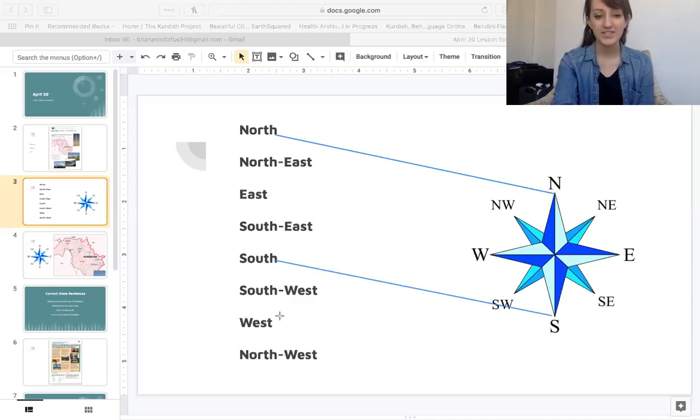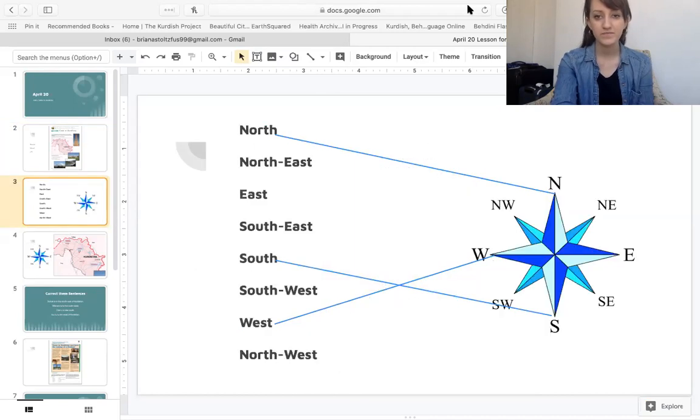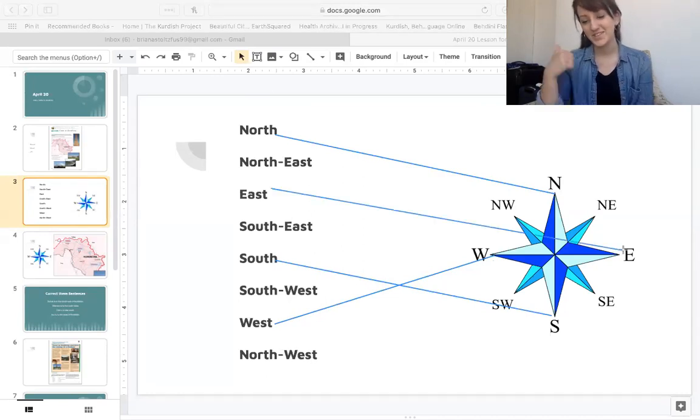This word is west. Which direction is west? This is west. What is west of Kurdistan? On the map, you can see here's Kurdistan, west, probably Syria. This word is east. East. What is east of Kurdistan? Iran. Repeat these words after me. North, east, south, west.